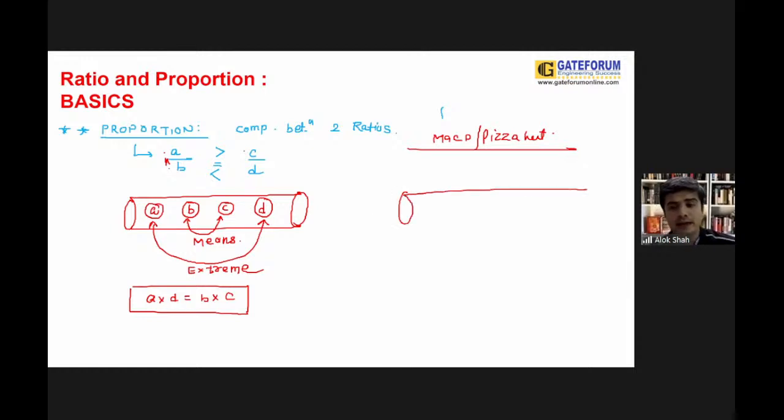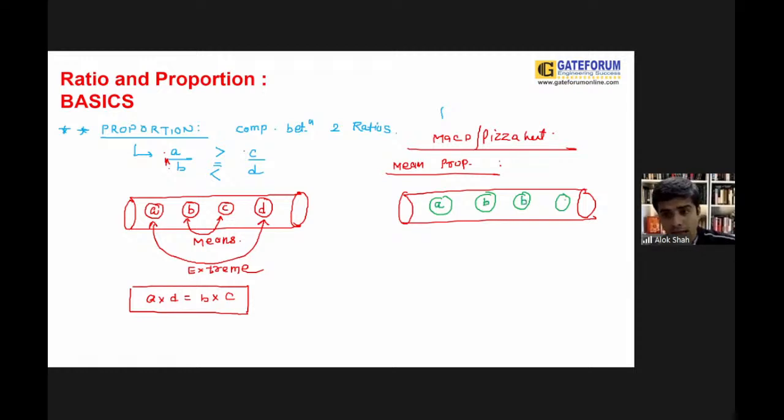Now, remember one more thing: the concept of mean proportion. Let us understand this. Suppose we have two ratios. If the first quantity is A, the second is B, the third is B, and the fourth is C, then A and C are basically your extremes, and both B's are the same; these are the means.